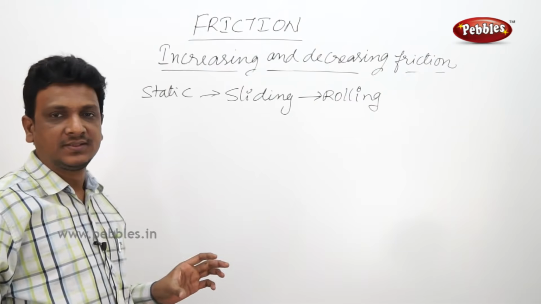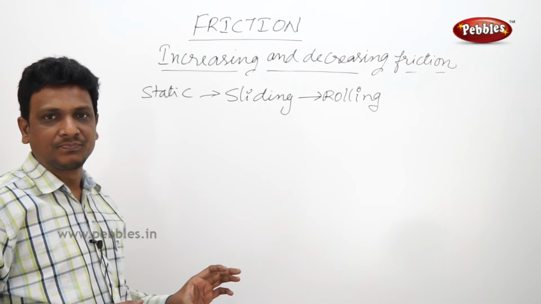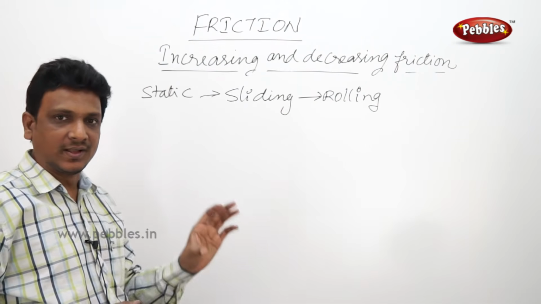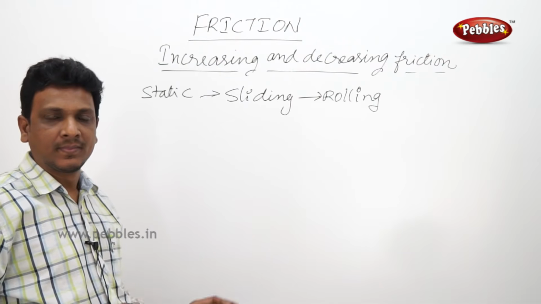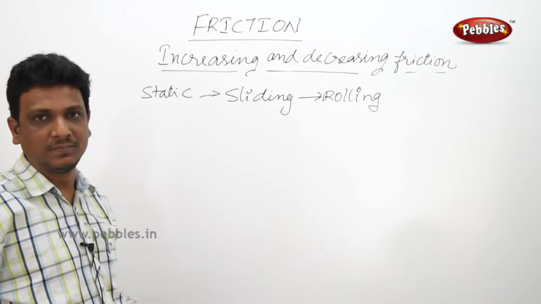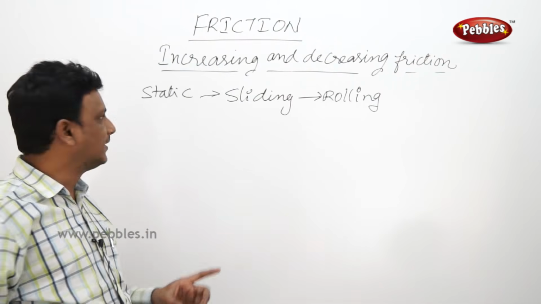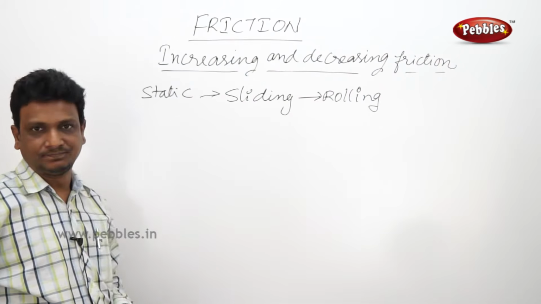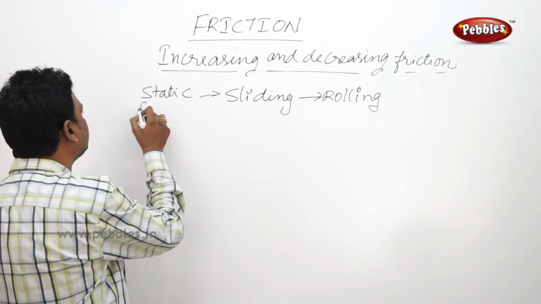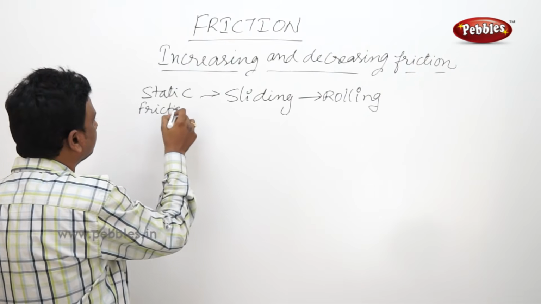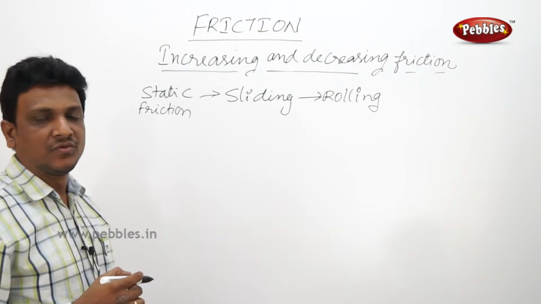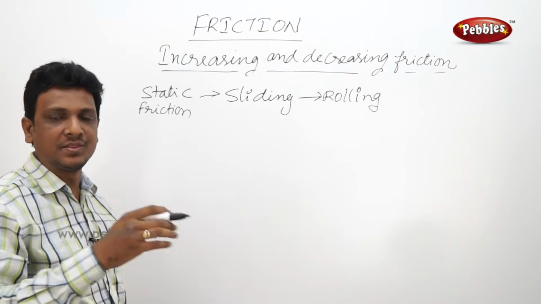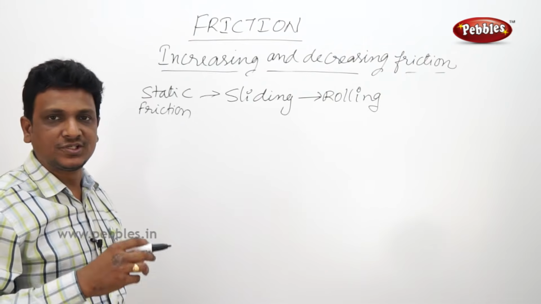When an object is steady or stationary on another surface, then there is some friction between the two objects. We call it static friction. When an object is sliding on the other object, there is some friction between the two objects.